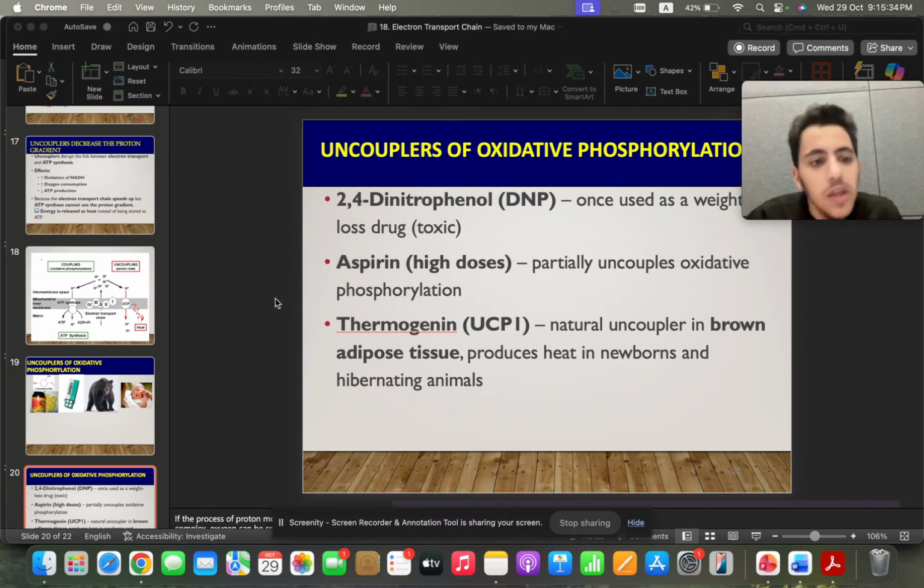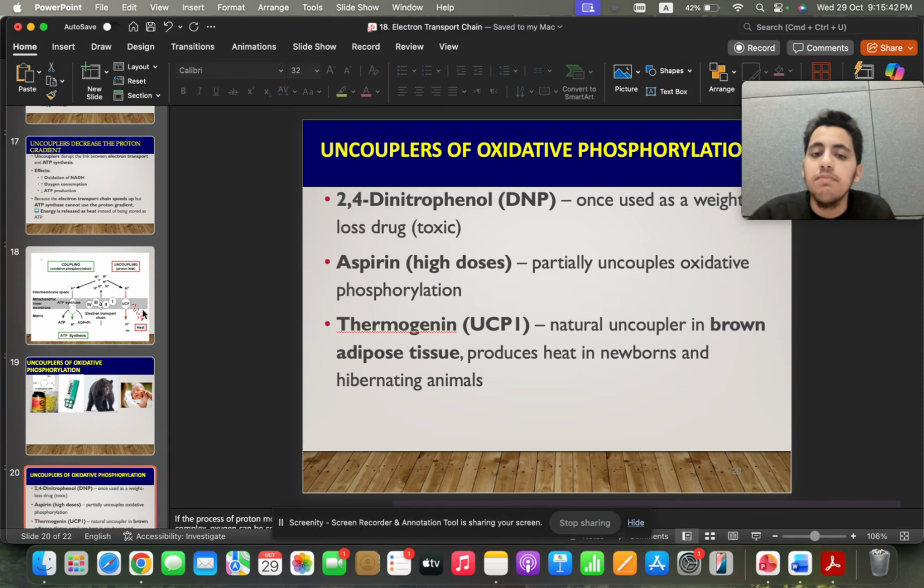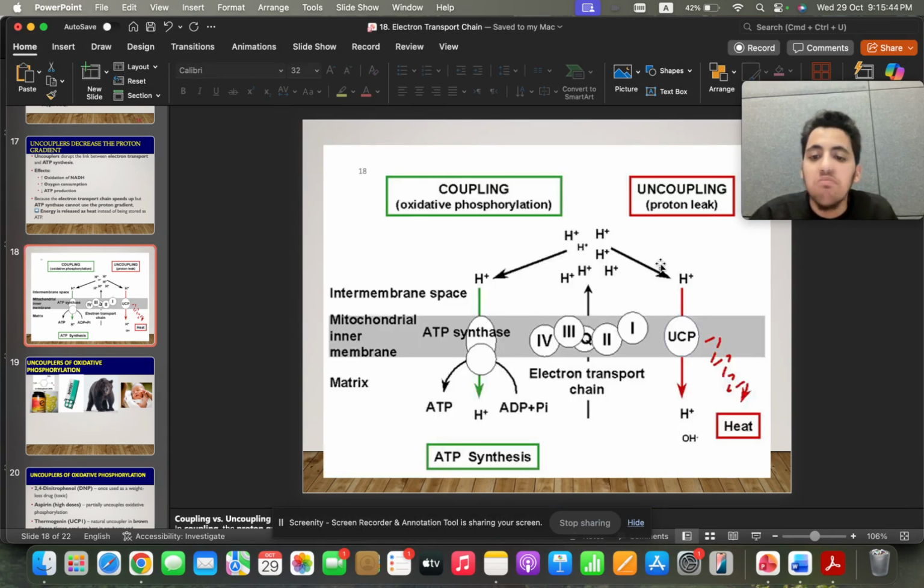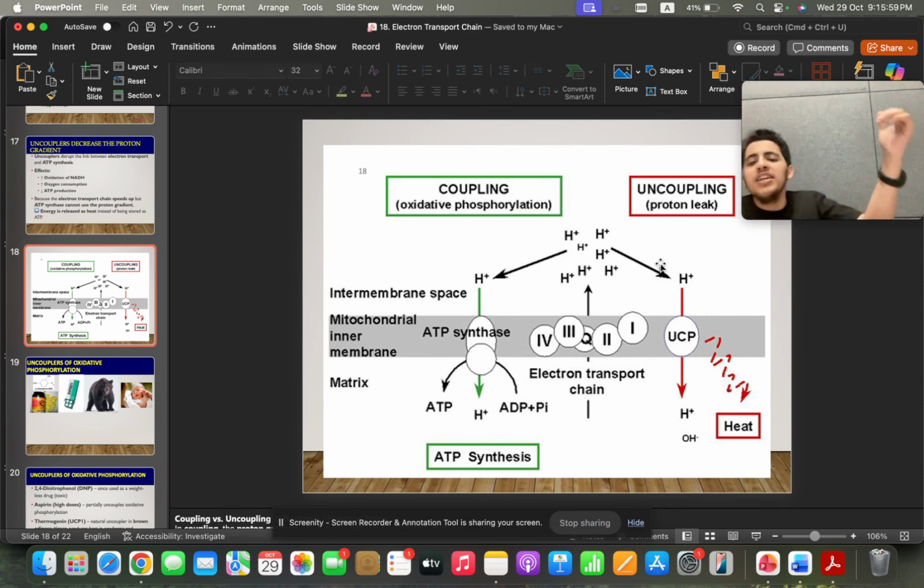How does that happen? Through a protein that they have in their mitochondria. The brown adipose tissue mitochondria have a protein called thermogenin, or UCP1. It's basically telling the H plus, you can go through me. And the ATP synthase is like, okay, it's seeing the electrochemical gradient, the H plus is finally coming. But UCP1 comes in clutch, takes them away and lets the H plus move through it.